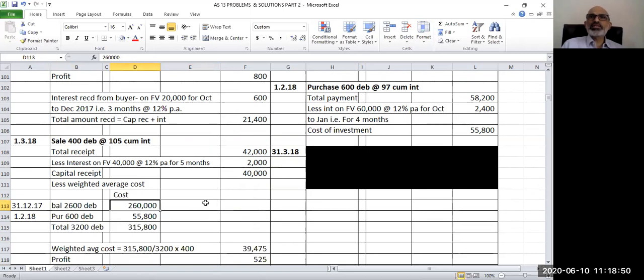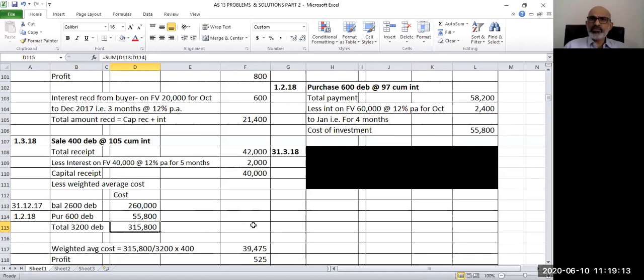Then which are the purchases I made? I made this purchase, so I add 600 debentures here. My cost of investment is 55,800. So I added 55,800. How many debentures do I have today? 3,200 debentures. What is the cost? The aggregate cost is 3,15,800.